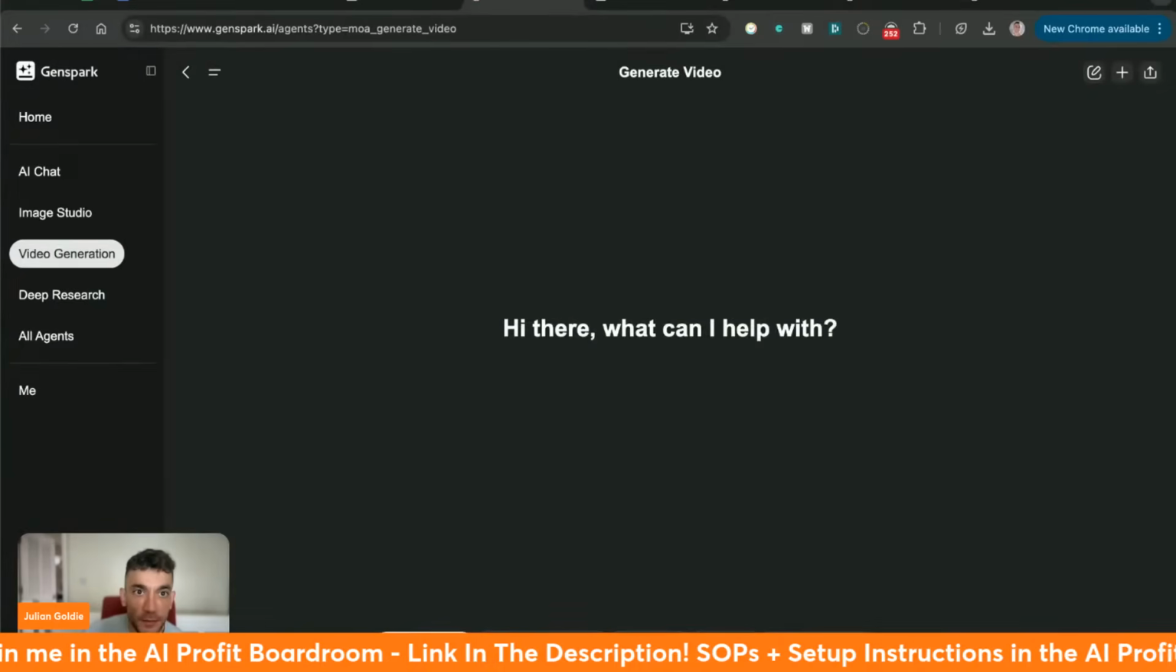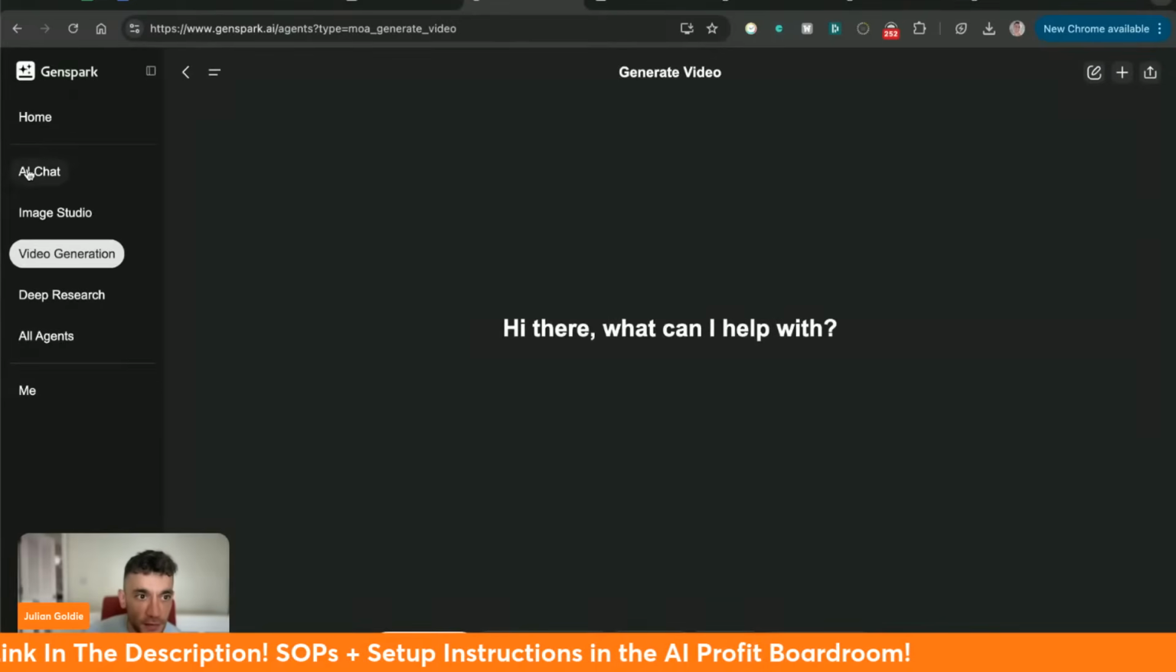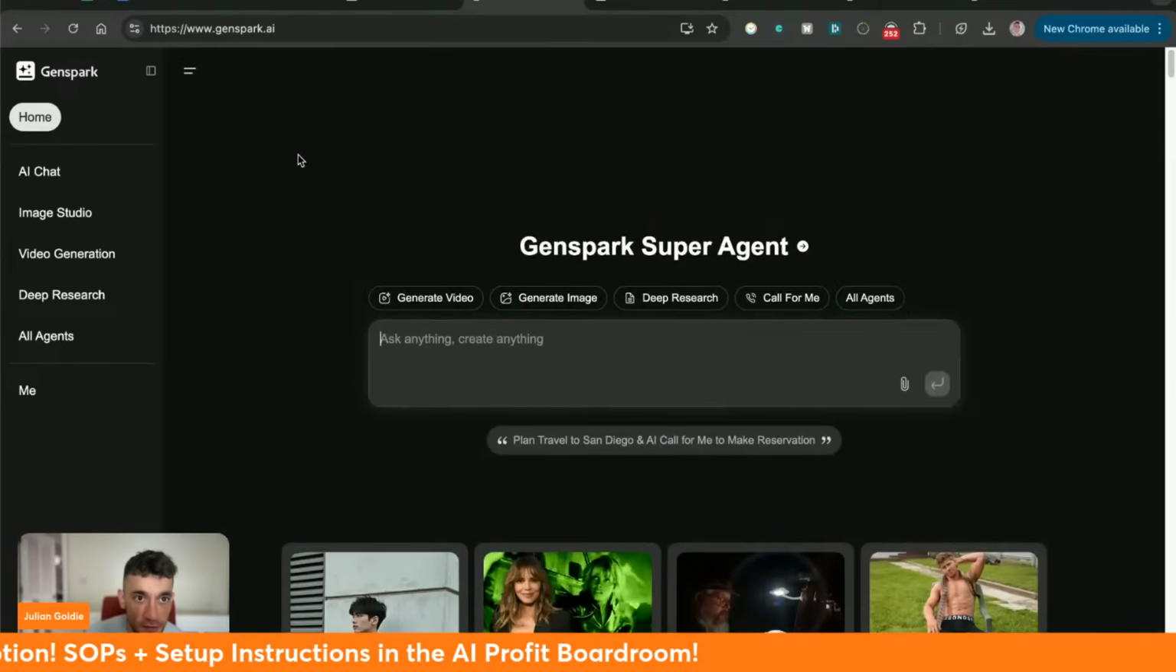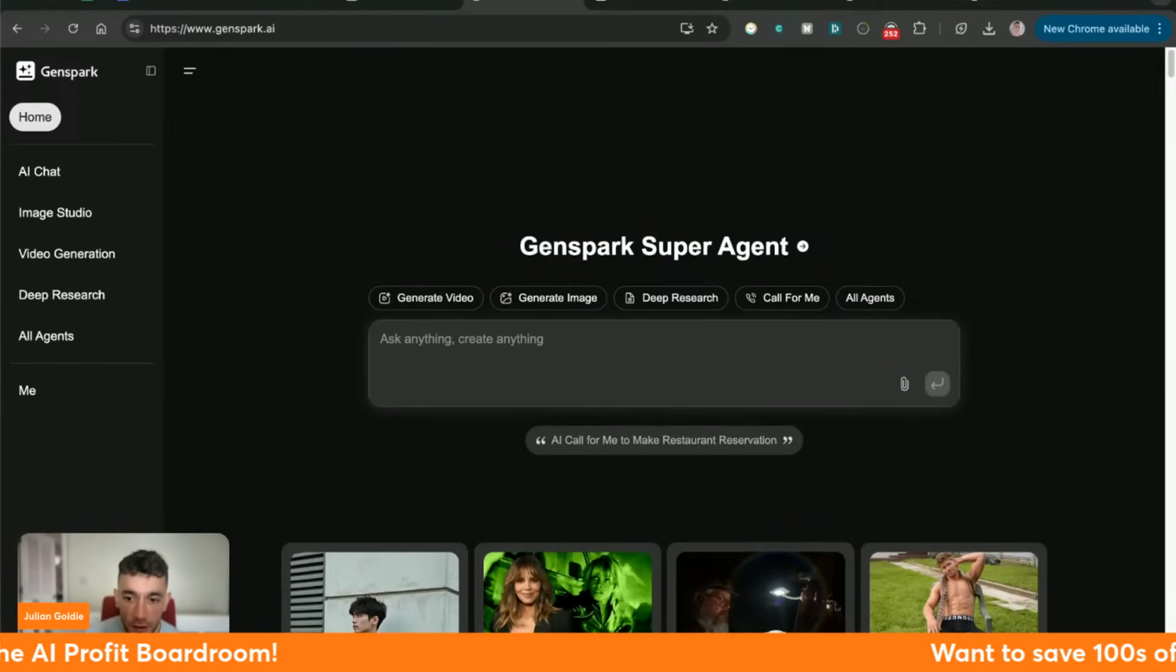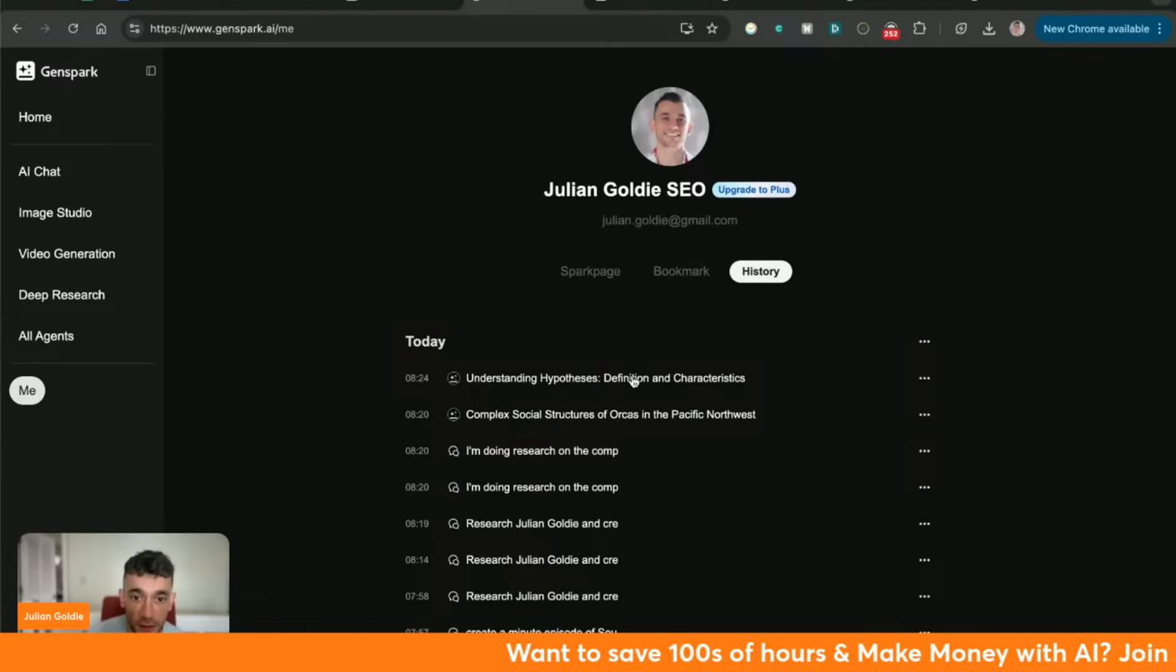So today we are going to be comparing Manus versus this new Chinese AI super agent, which is Genspark.ai. Now, I have a free account on Genspark, so I'm not paying for it. It's free to access, and from what I've seen, it is absolutely insane what it can do. So let me show you an example of this and how it works.